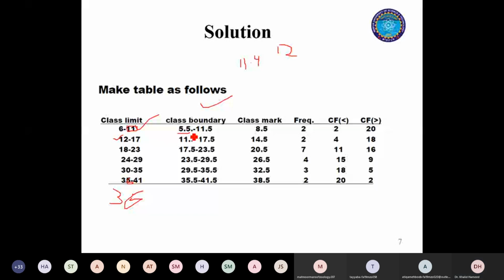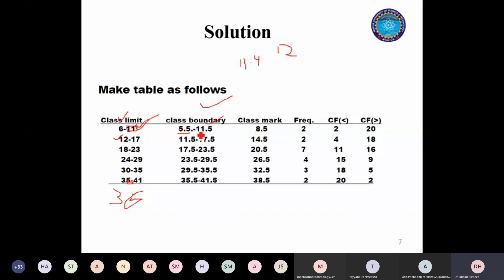So as my class starts at 6, I will make my class boundary 5.5. And as my class finishes at 11, I will make my class boundary 11.5. And then I will start my next class exactly from the same digit.